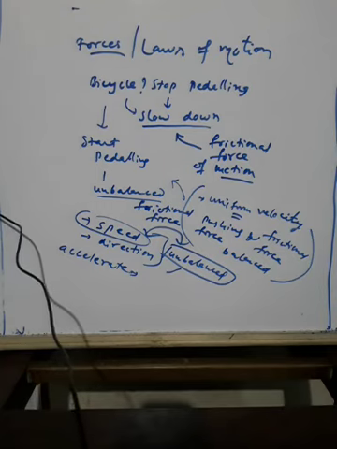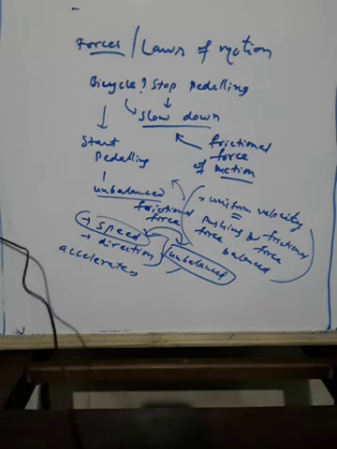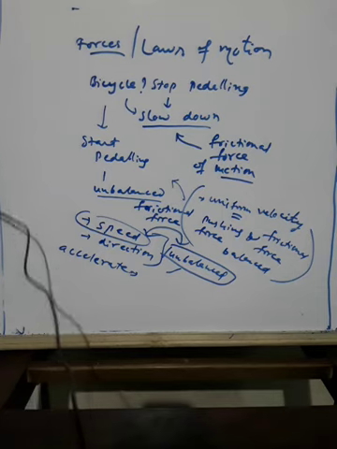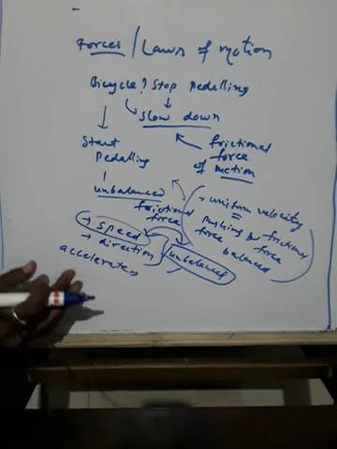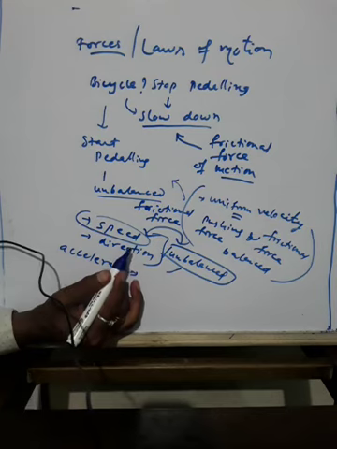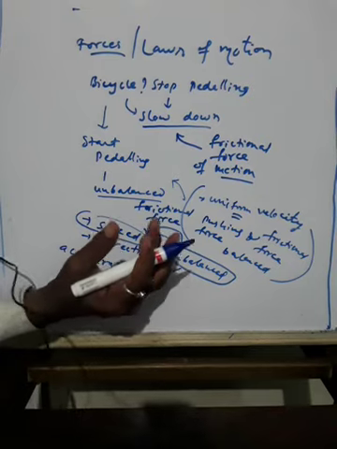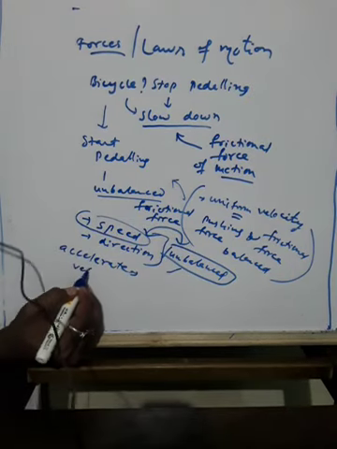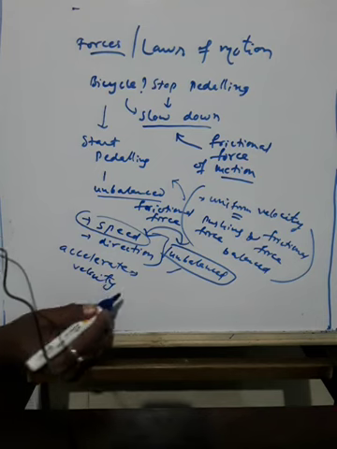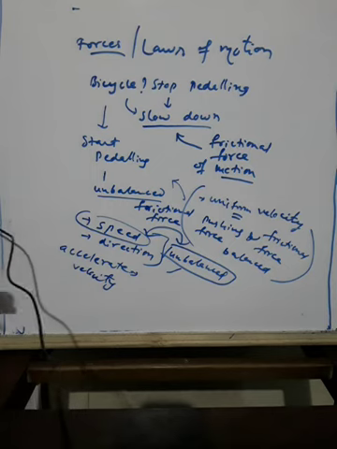However, if this force is removed completely, what happens? The object would continue to move with the velocity it has acquired till then. Suppose you stop pedaling, what happens? It will keep moving with the velocity it has acquired. When the velocity reduces slowly, it will slow down. So this is about balanced and unbalanced forces. Okay.